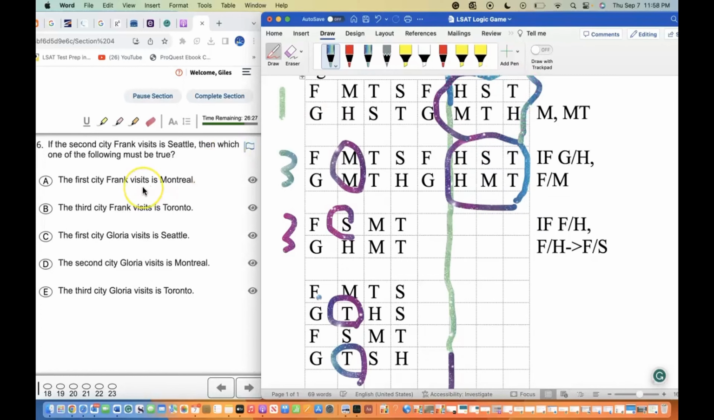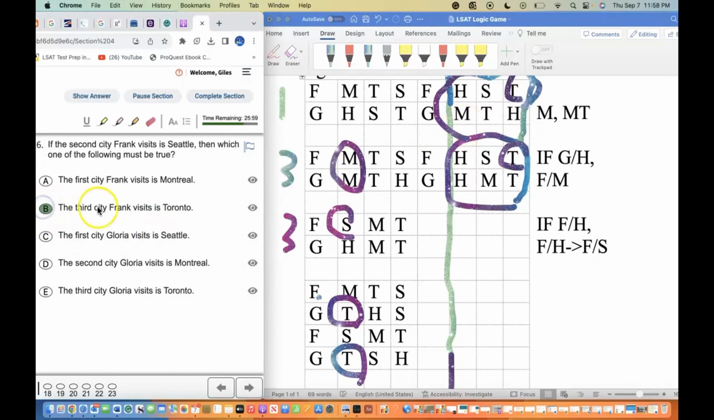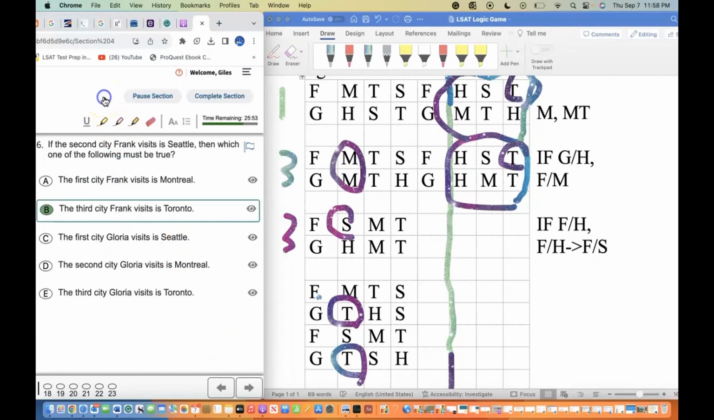Okay, so the first city Frank visits Montrose. I don't see that to be true. The third city Frank visits Toronto. I do see that to be true. The first city Gloria visits Seattle. I don't see that to be true. The second city Gloria visits Montrose. Yeah, I see that to be true in 1. The third city Gloria visits Toronto. I see it to be true in 1 as well. But for the Frank visiting Toronto, the third city being Toronto for Frank, I see that I'm both correct. And also the answer is correct as well.